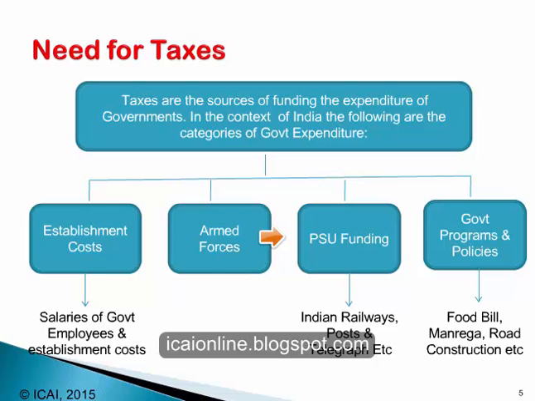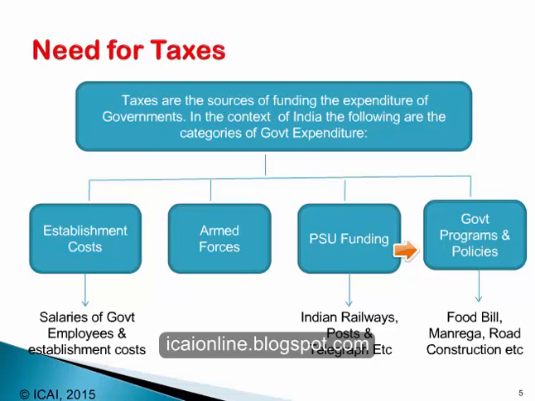The third element of expenditure is the funding for the public sector undertakings, such as Indian Railways, Posts and Telegraphs. These public sector undertakings are actually intended to provide service to the people of India, and they are not driven by profit motives. Hence, their expenditure needs to be supplemented through government funding. And finally, the government incurs a huge expenditure on its programs and policies, such as food bill, MGNREGA, road construction and other projects of the government.